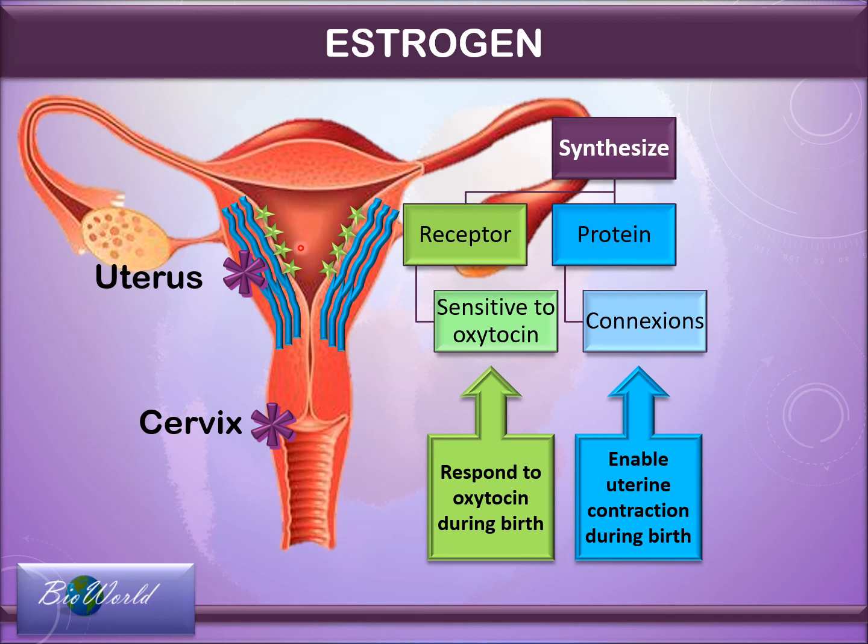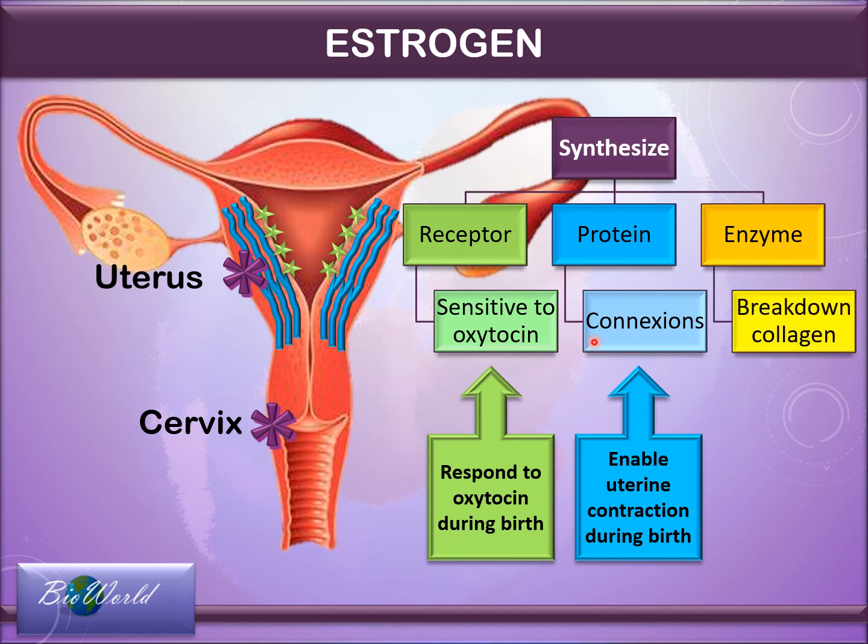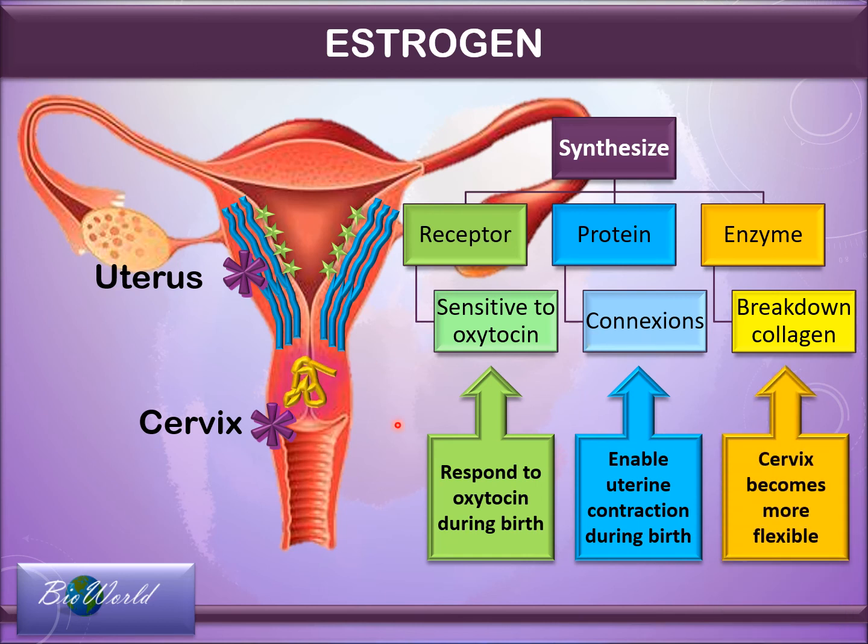Now, as the fetus is being pushed out through the cervix, the wall of the cervix will have to open up. So for that, estrogen will actually synthesize enzymes that will slowly break down the collagen in the cervix area. So in this way, the cervix will become more flexible over time.